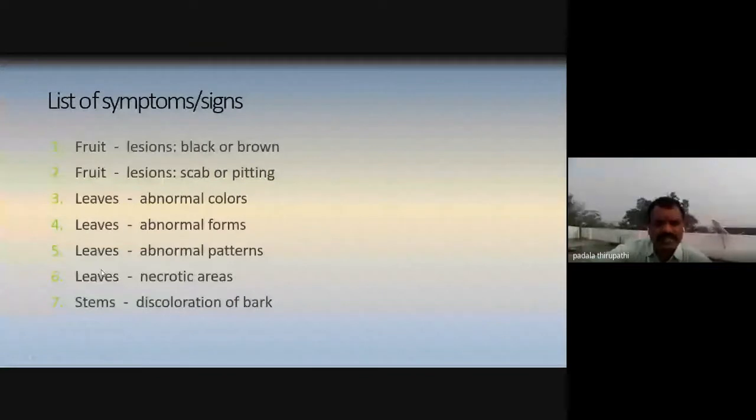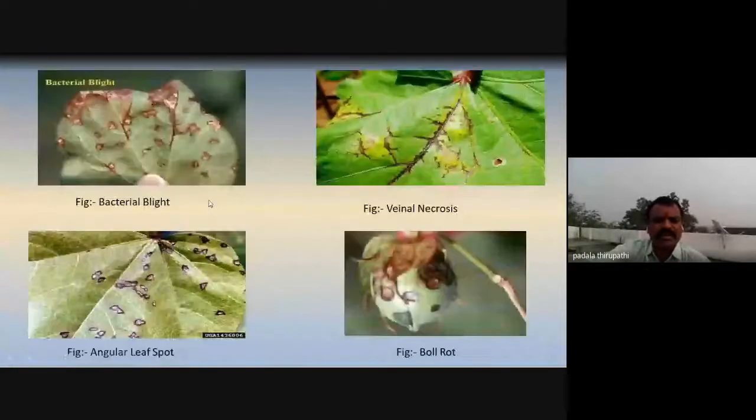Here, the fruit lesions are black or brown, even scab or pitting regions are observed. On leaves, abnormal colors, abnormal forms, and abnormal patterns are also observed. Necrotic areas are also observed on the surface, on the lower surface as well as the upper surface of the leaves. On stems, there is discoloration of the bark; the bark also changes color on the stem or branches.